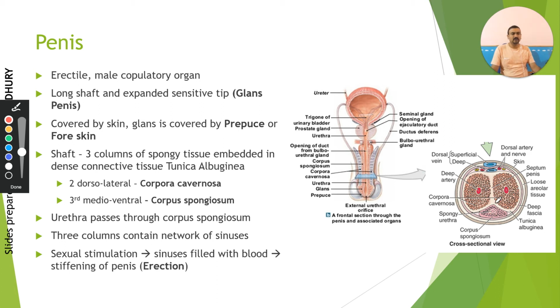However, in the corpora cavernosa, you have two deep veins which carry blood. It is important to understand that this spongy tissue has a lot of blood sinuses inside. When they bring blood, these blood sinuses get filled with the blood, and then the spongy tissue becomes stiff and erect. That's called penile erection, and penile erection is a very important process for successful sexual intercourse. Otherwise, the ejaculation process does not happen properly.